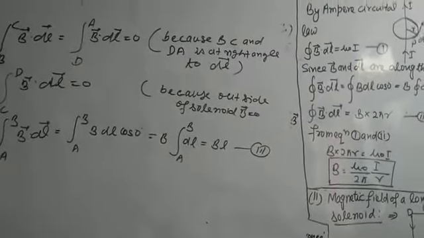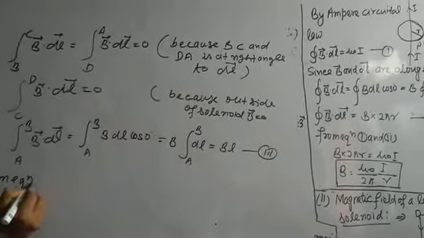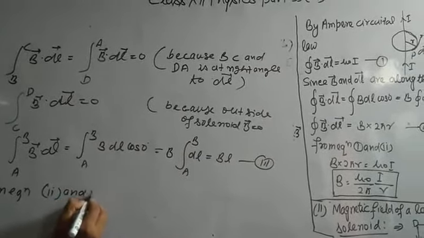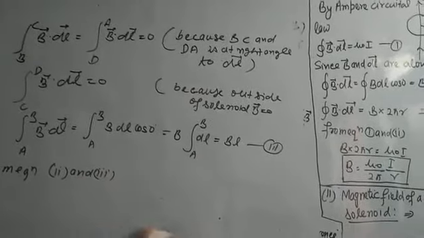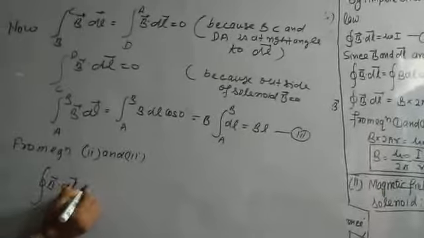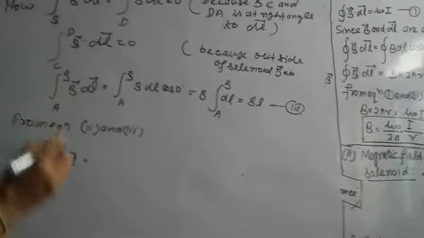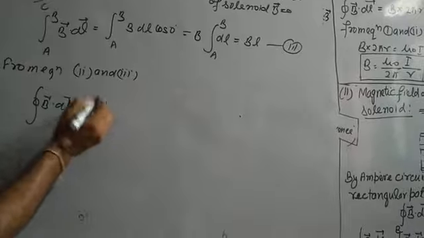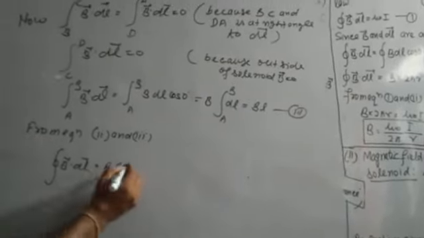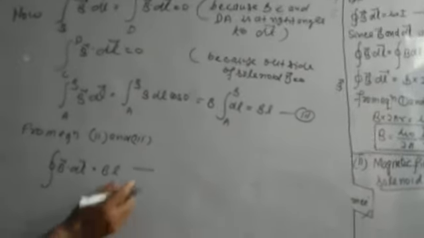Put the values from the second and third. From the second and third, it is very clear that the closed line integral of B dot dl equals B L. This is the fourth.